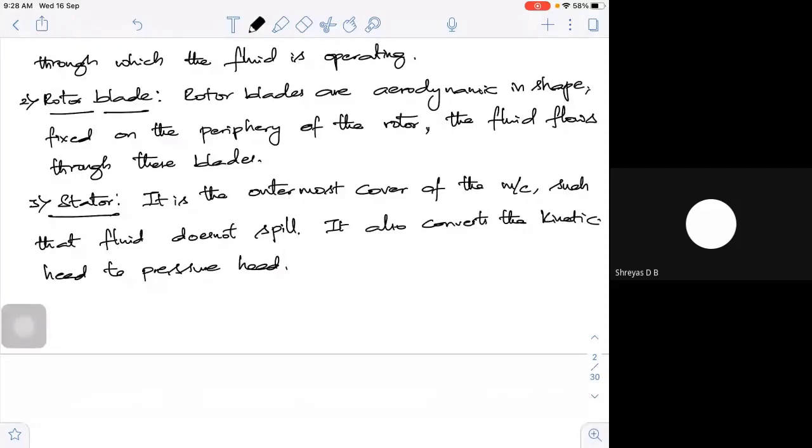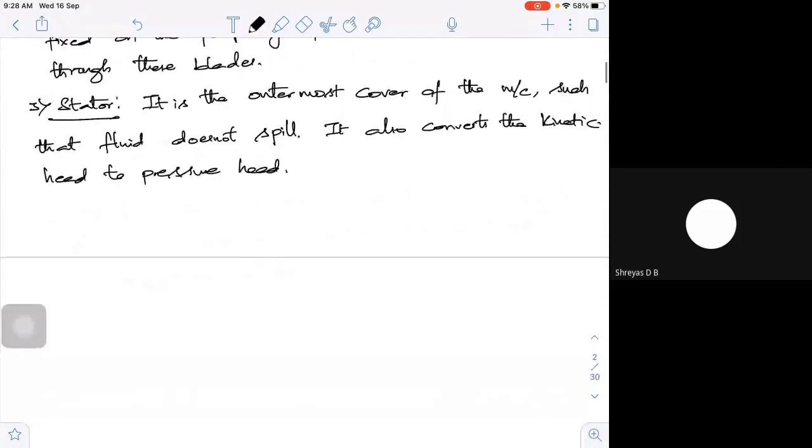Then we have two more things. One, which is very important, is your stator blades. So what is the purpose of the stator blades?